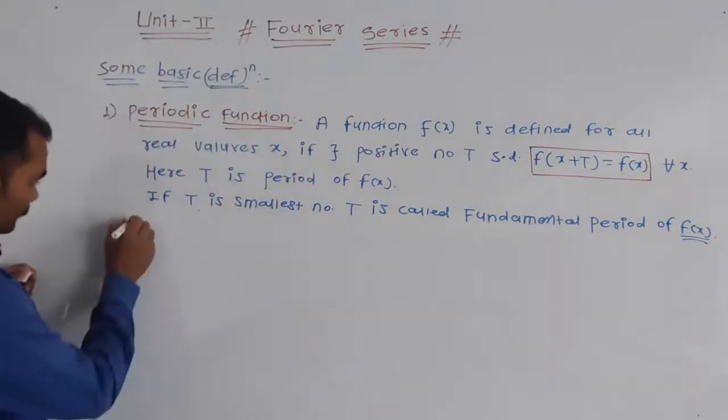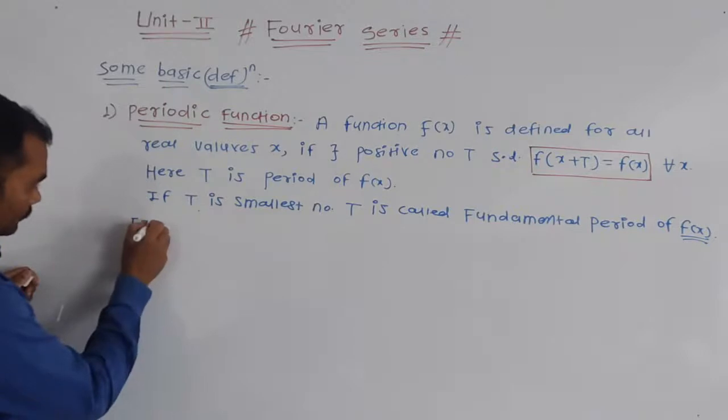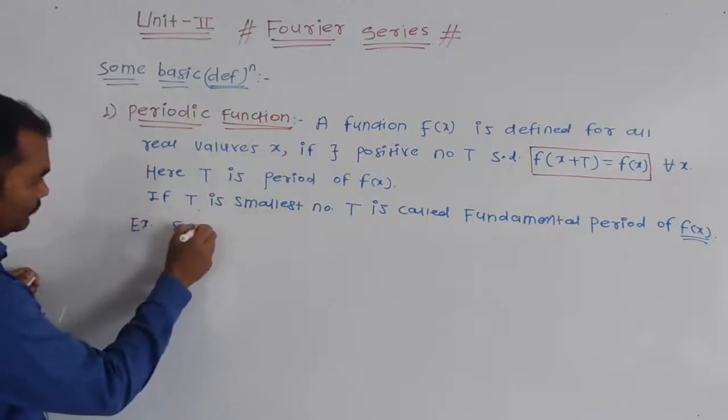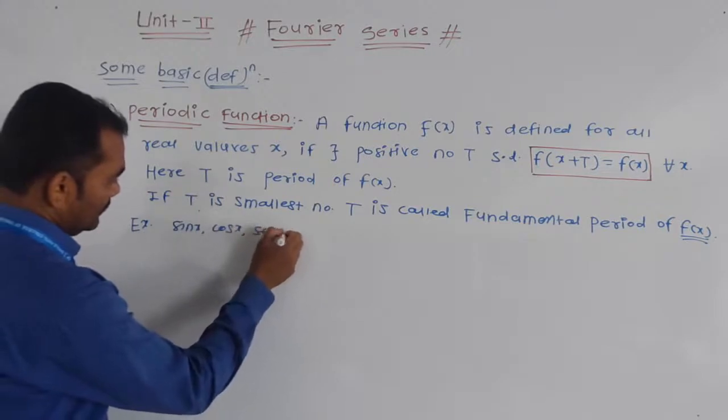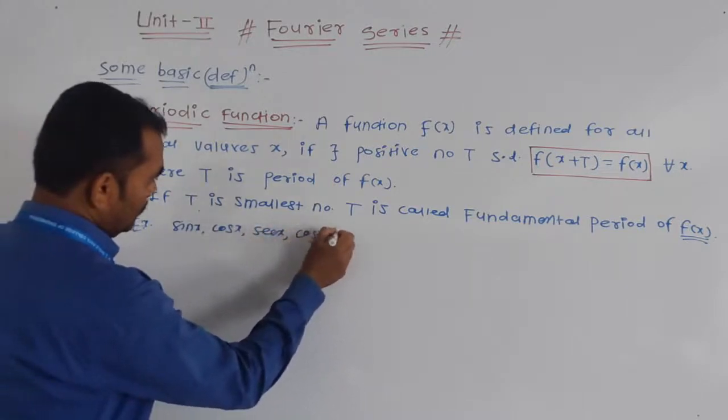For example, sin x, cos x, sec x, and cosec x.